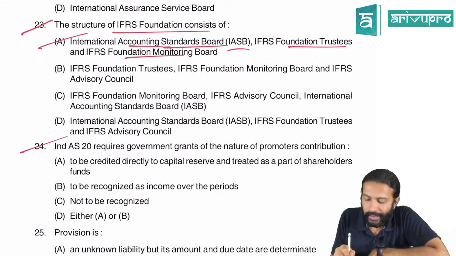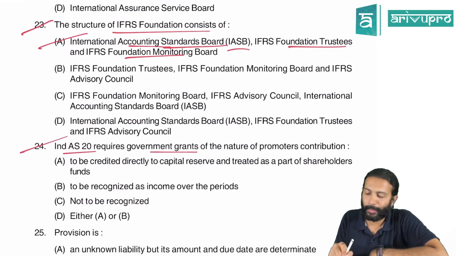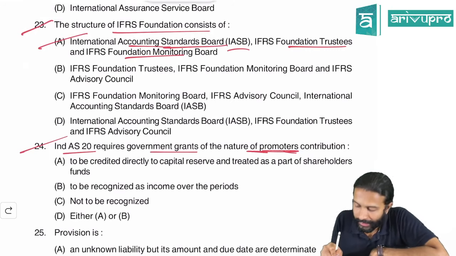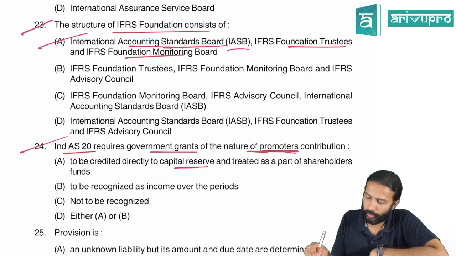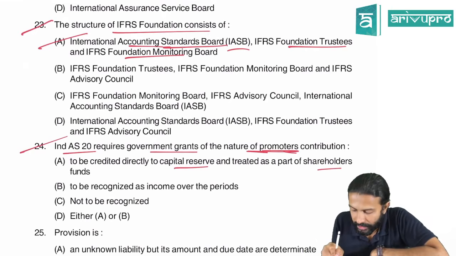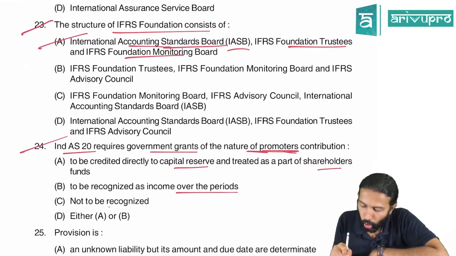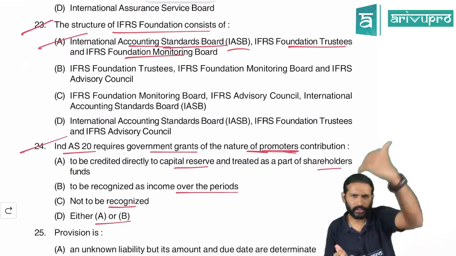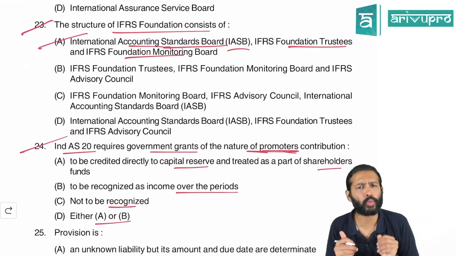24. Ind AS 20 on government grants requires government grants in the nature of promoters' contribution to be credited to capital reserve as part of shareholders' funds, to be recognized in income over the periods, not to be recognized either A or B. What is it? We have discussed Accounting Standard AS 12.